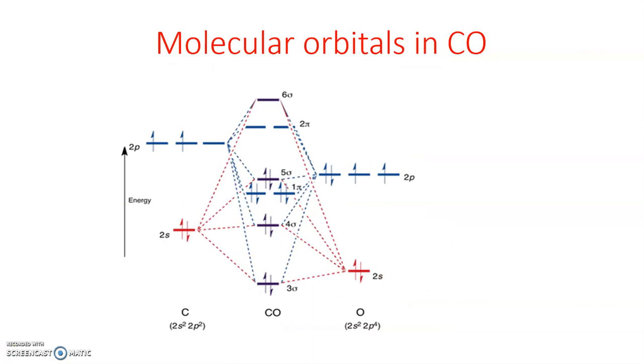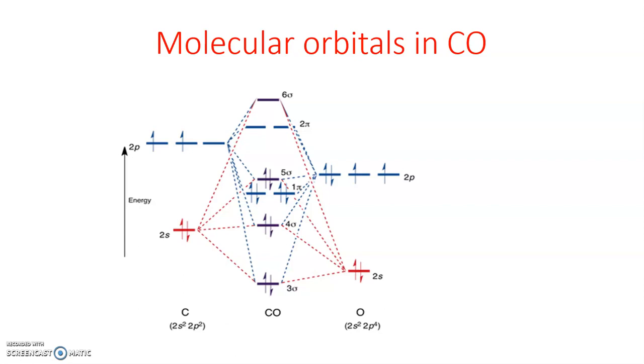In order to understand which of the filled and empty orbitals of CO are involved in bonding with metal, let us refer to the molecular orbital diagram of CO. As you can see from the diagram, the HOMO, that is the highest occupied molecular orbital in CO, is the 5 sigma orbital, which is localized mainly on carbon.